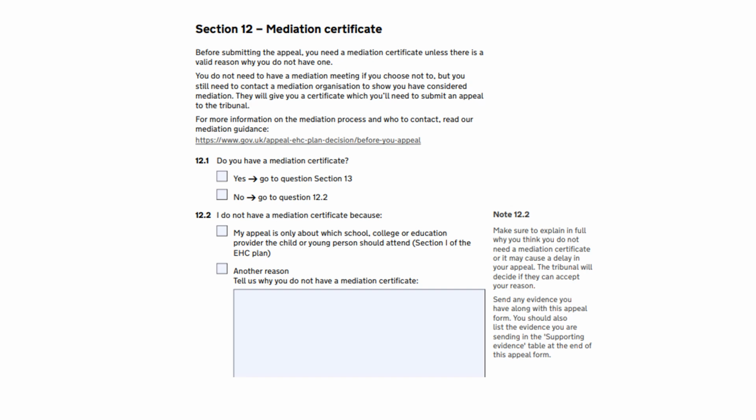Mediation can be a helpful way of resolving disagreements, but this is a voluntary process and you mustn't feel pressured into going into a mediation meeting if you don't want to. When you talk to the mediation service, if you decide you don't want a meeting, they will send you a certificate showing that you've contacted them. You must attach this certificate, or a certificate after a mediation meeting has taken place, to the appeal form.